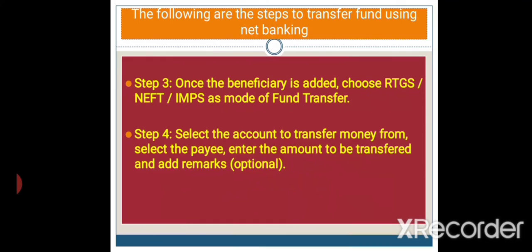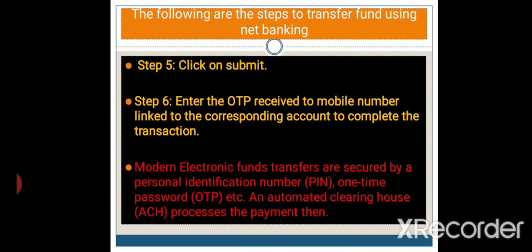Then select the account to transfer money from, select the payee, enter the amount to be transferred and add the remarks. That is optional; if you want to add remarks we can, otherwise we can skip that option. Then in the fifth step we click submit.